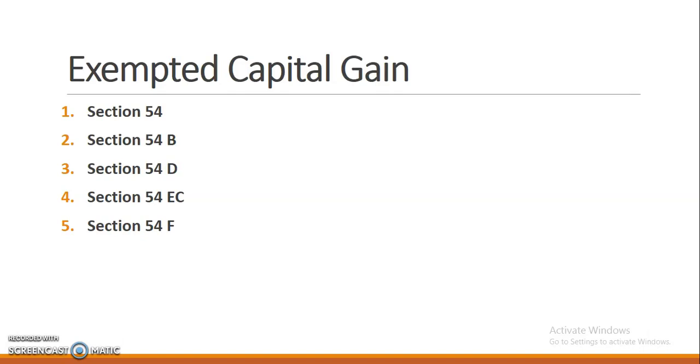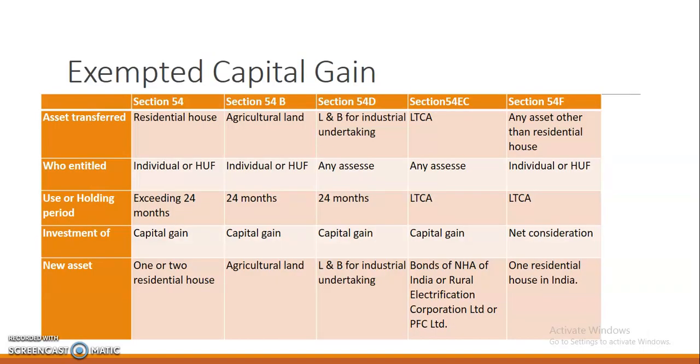and 54F, which are the most important exemptions regarding capital gains. For that I have presented in table form for our easy remembrance. So under section 54, the asset transferred is a residential house.